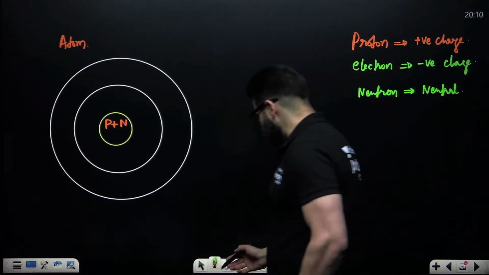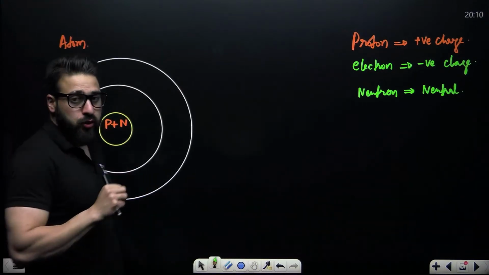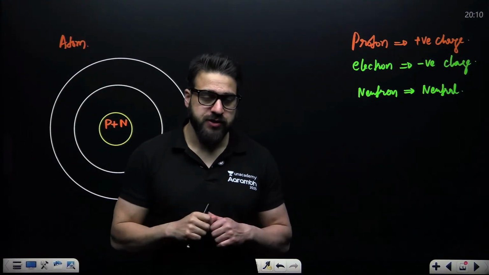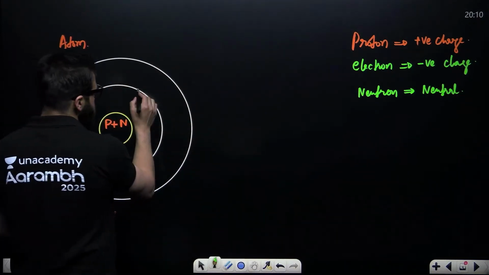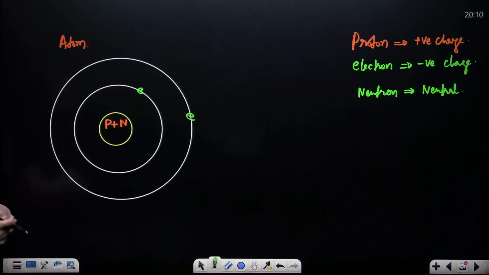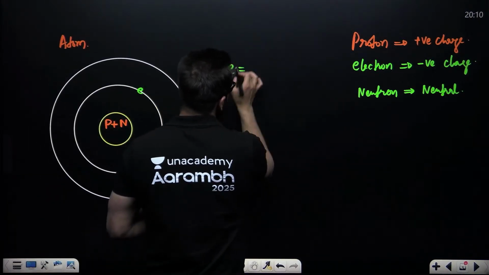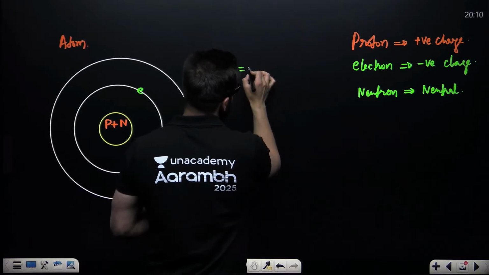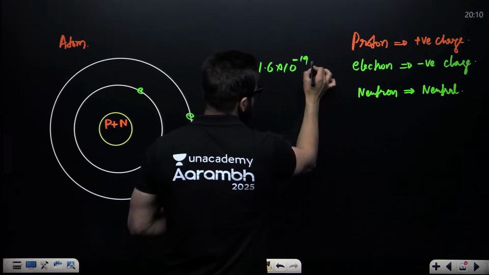So inside the nucleus, it has protons plus neutrons. Protons have positive charge, neutrons are neutral, and around the nucleus electrons are revolving with negative charge. The charge on a proton is plus 1.6 into 10 raised to power minus 19 coulomb.